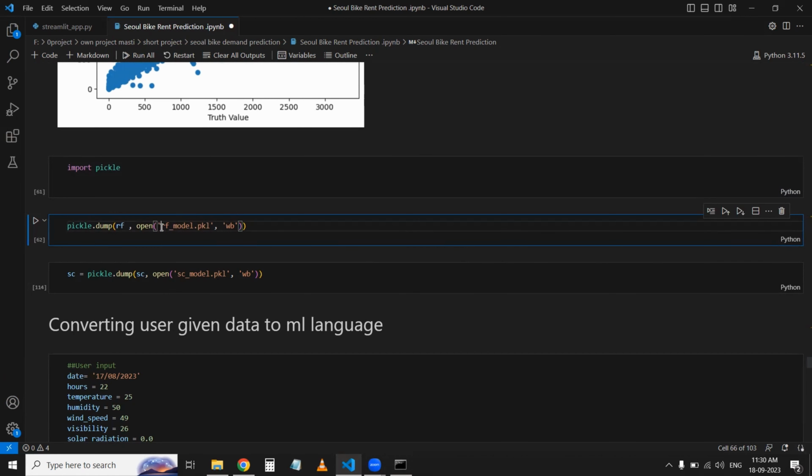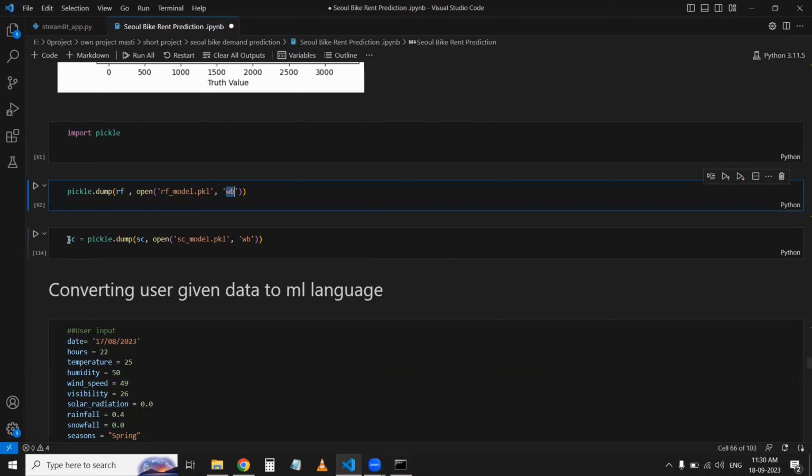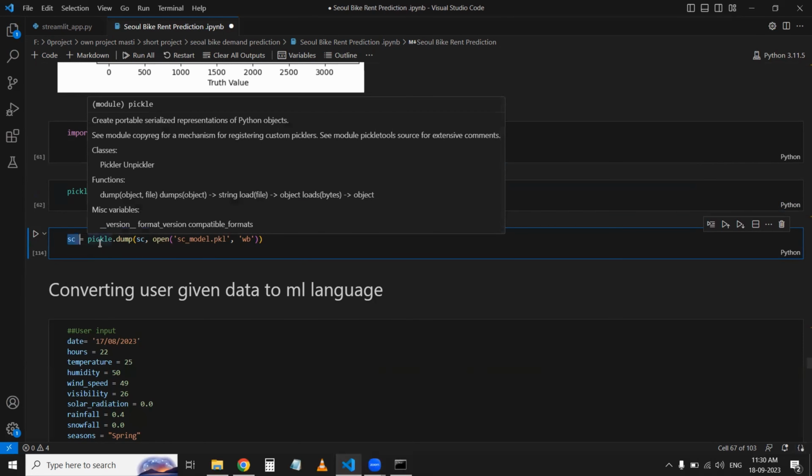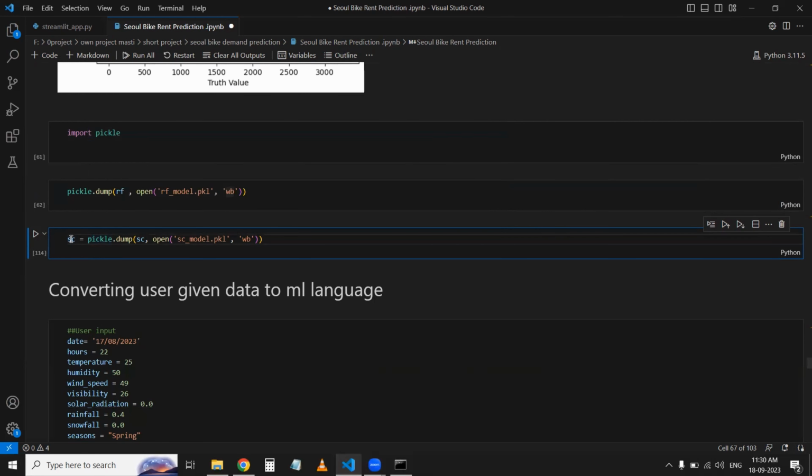So after that I have used pickle files and dumped my model to rf model.pickle. It's write binary mode, and I have also imported the SC, and dumped it. And then after I have also dumped the SC model.